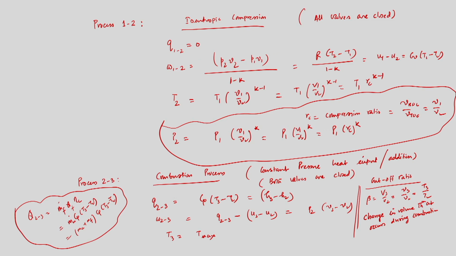We have obtained the heat input and heat output, rather heat rejection, heat addition in the combustion process and heat rejection in the exhaust blow down, and we also obtained the work done required during the exhaust, the intake, as well as the combustion process. So we have obtained work done during intake, combustion as well as the exhaust, constant pressure exhaust process.